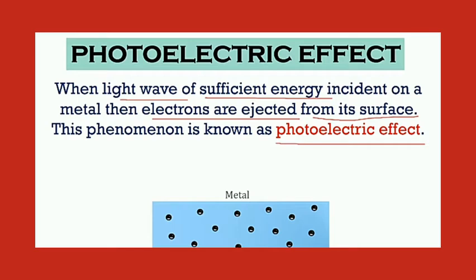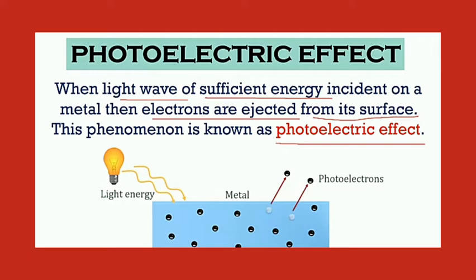A figure is shown where a metallic piece is taken. Also, a source of light is present over here. When light is allowed to be incident on the surface of the metal, then electrons from the surface of the metal get ejected. These electrons are known as photoelectrons because they are ejected by the action of photons.